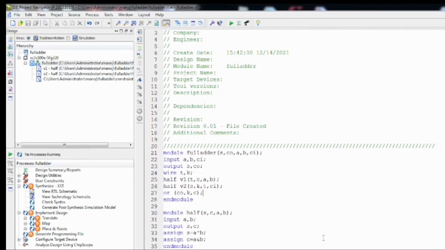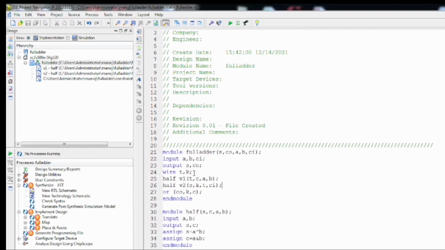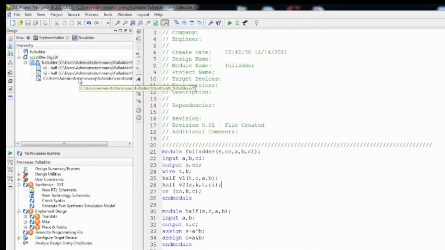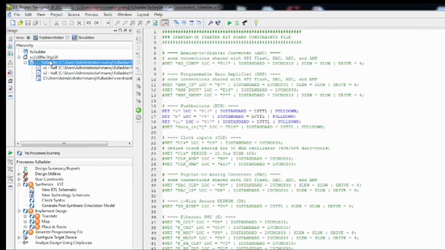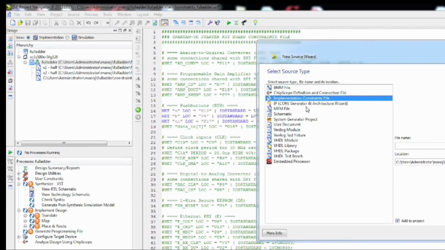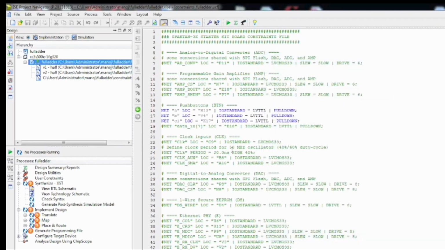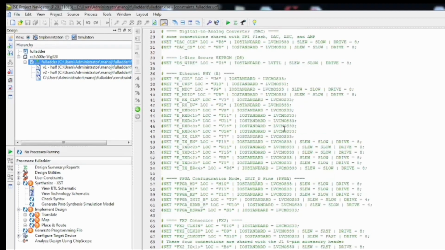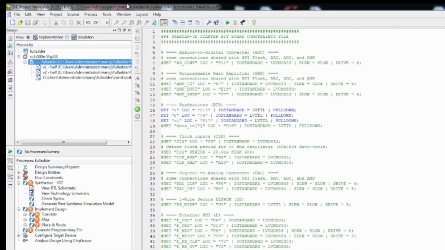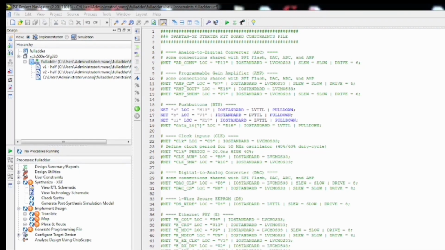I assume that you know how to write Verilog code for a full adder. In this code I have written a full adder using instantiation of 2 half adders, and if not, you can refer to my earlier tutorials. One more important thing is you should know how to write a user constraints file. To create it, you right click on New Source, then click on the constraints file and give the name. Since I have already written it, I am closing this, and we'll get back to the significance of this UCF. In the meantime, let me tell you how to write this user constraints file.